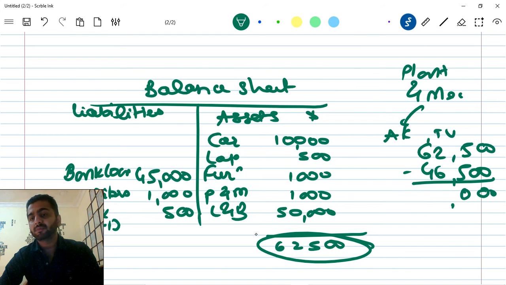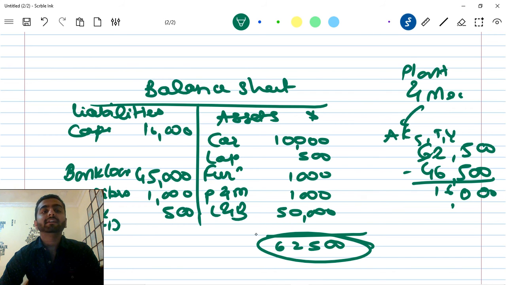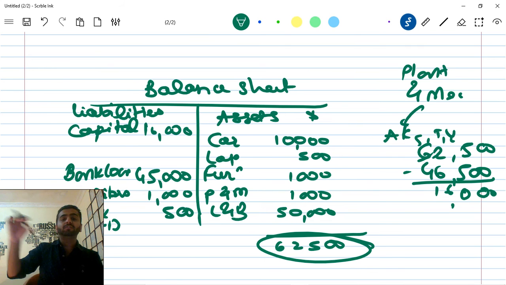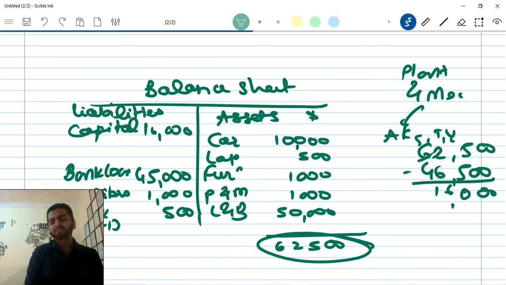Okay, so how much this comes around? 16,000. So what is this figure? It is capital. Why capital? Because some amount I have invested in the business. That is capital. Because if I haven't invested any amount in business, if I take all the amount in loan, will any bank give that?